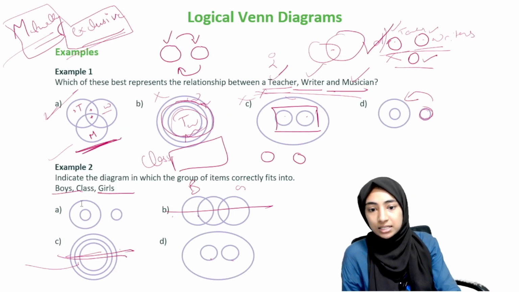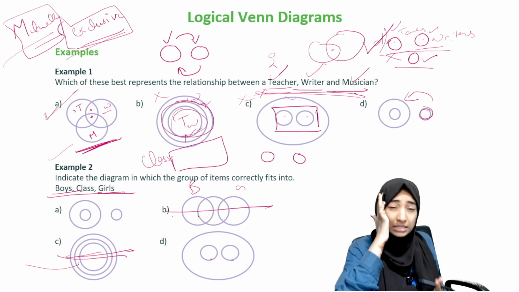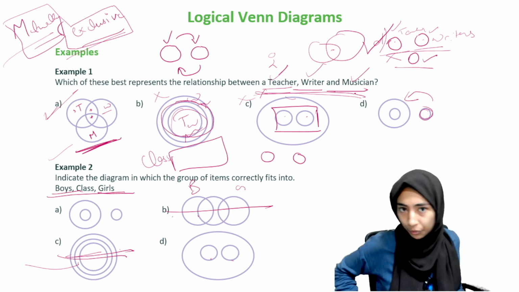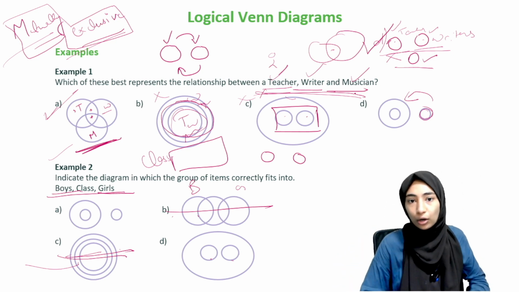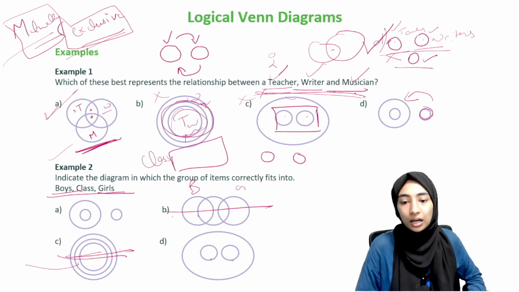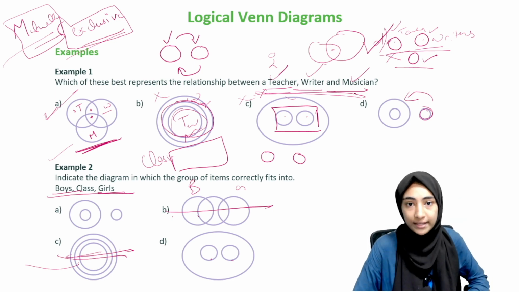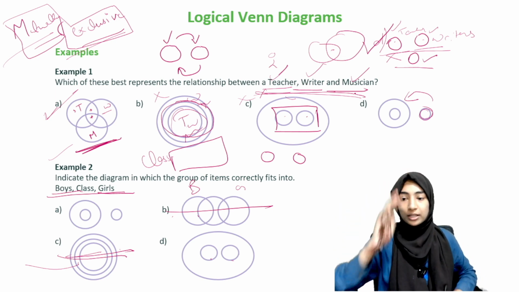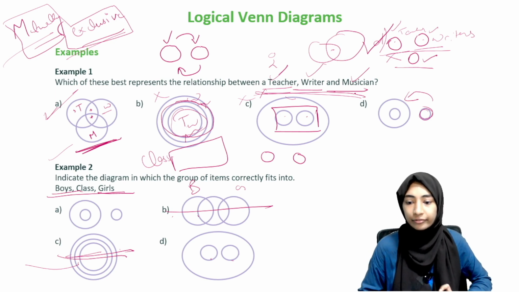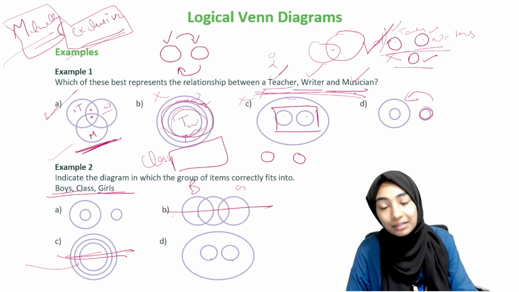Yeah, the boys, class and girls, these are things where people usually get confused. Boys, class, girls, teacher, writer, musician, things like that. It might be confusing, but it's different for different people. Some people get things like this very easily, some people don't. Whichever sect you fall under, it's completely fine. Just do questions and you'll be all good. We have discussed enough questions, and we also will have an assignment where we give you even more questions, so that should not be an issue. Whatever level you are at right now, it will be fine. I've given you all the broad types that can be given. So we're done with logical Venn diagram example questions.